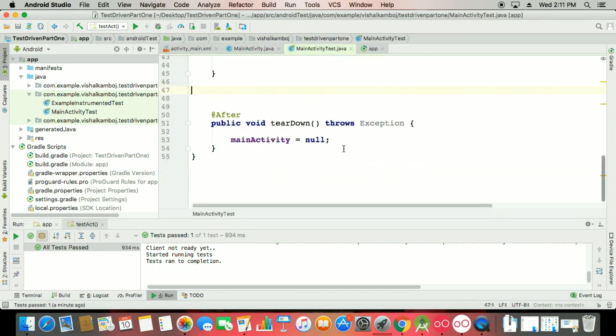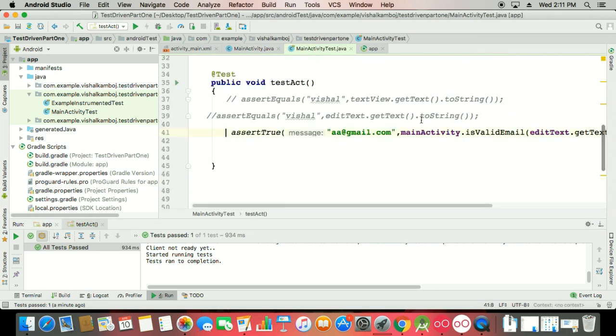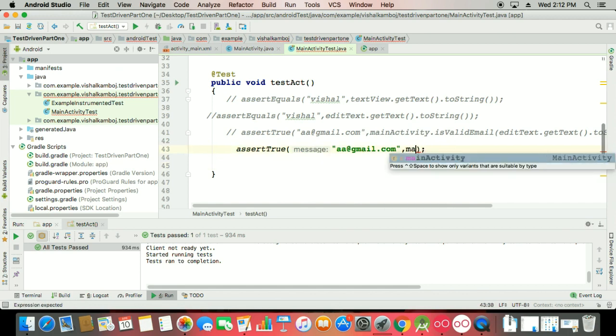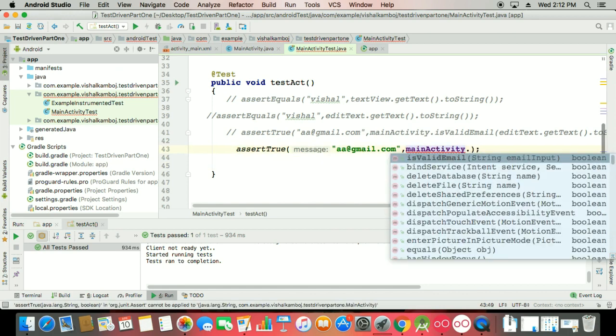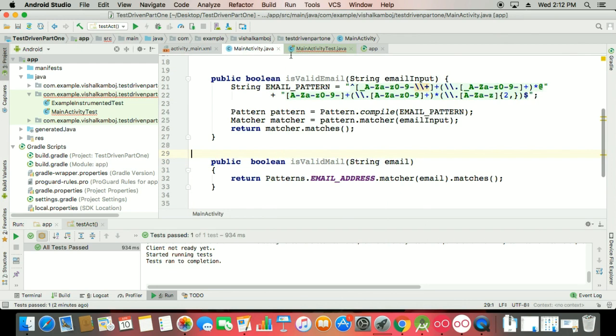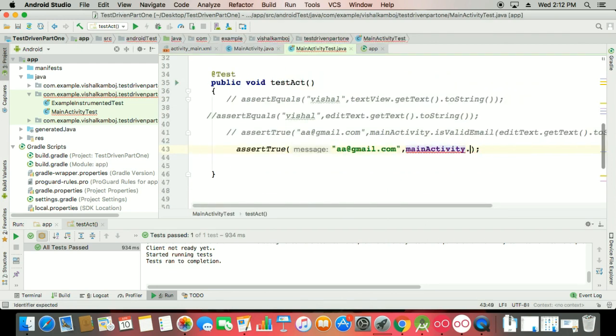So let's see what happened. Then we go with that. I'm not using assert true at this time. You can use assert false also, it depends on you. So here aa@gmail.com, you can pass a blank or other things, whatever you need. Okay, and you can say your main activity dot method, no, because it is not public, so you can only access the public methods here, so you can check that again.